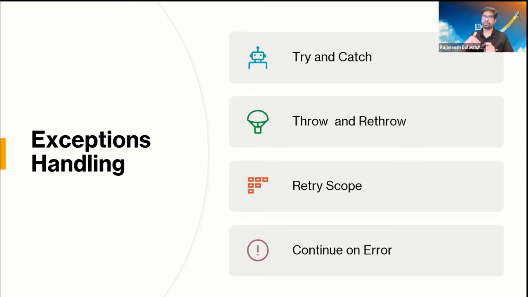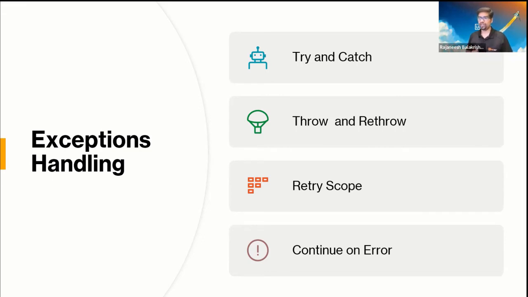And sometimes the application does not load properly. Even after a certain wait, it does not reload properly, and after one refresh, it started coming fine. So those are the kinds of scenarios or examples where you can use this retry scope.